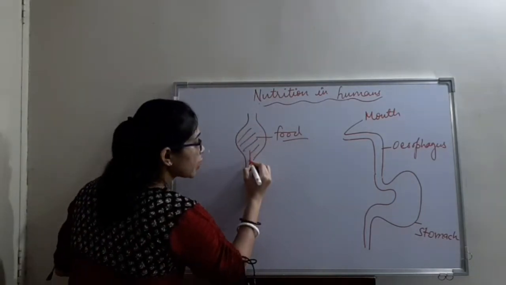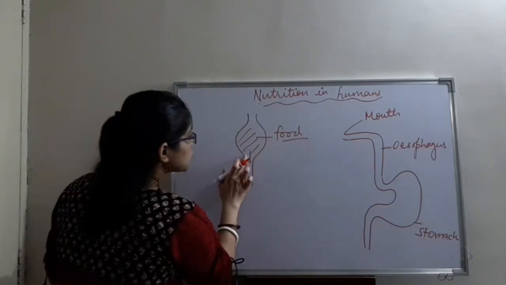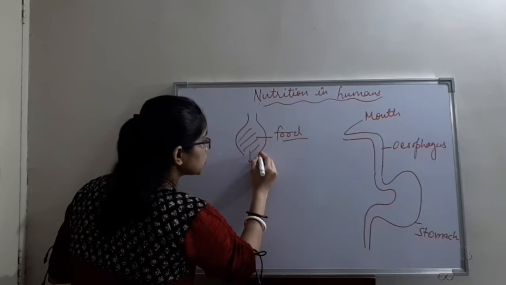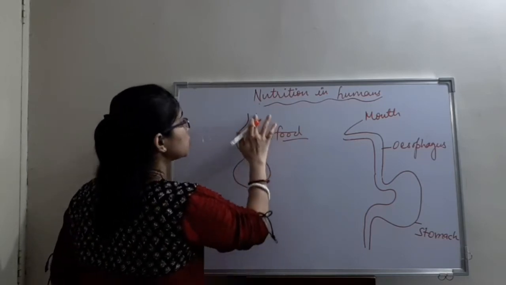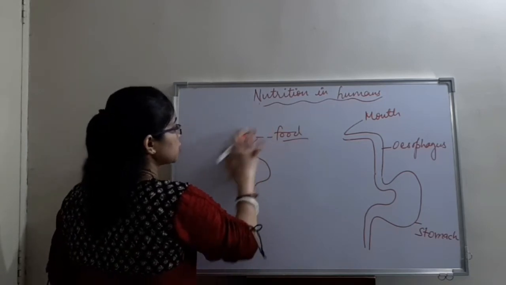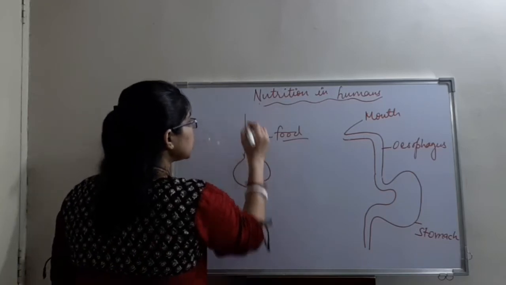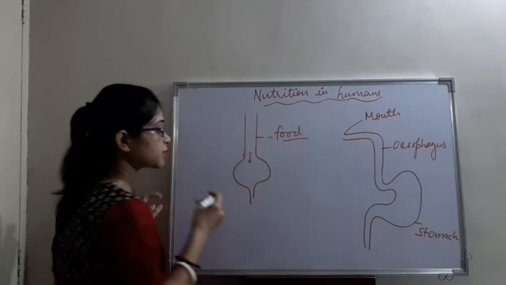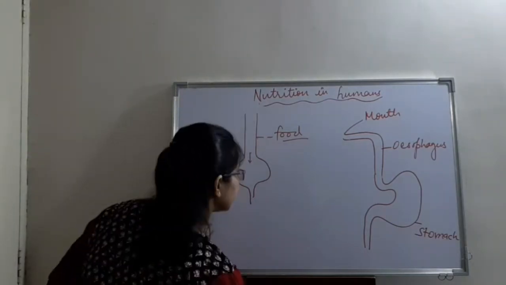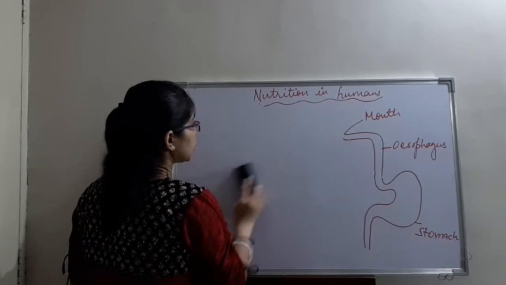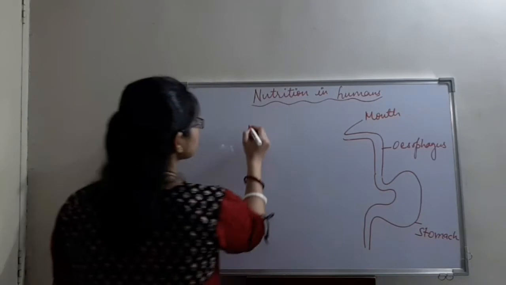When this food enters the lower part or flows down, the swollen part is made here, and the upper part becomes relaxed. So you can say that wherever the food enters, a swollen type of structure is formed which helps in the easy flow of the food particle. So this is about the peristaltic movement. Now, after the esophagus, the food enters the stomach.